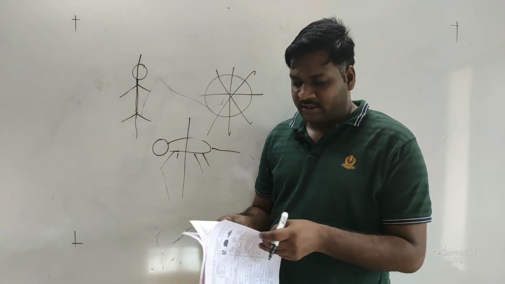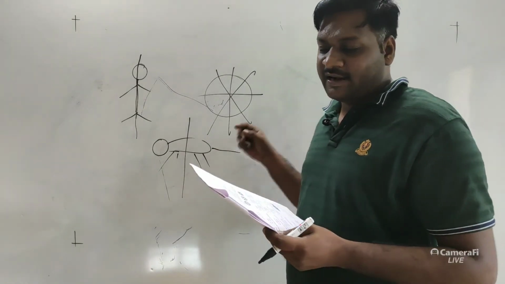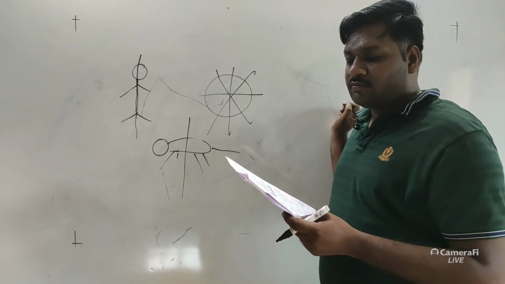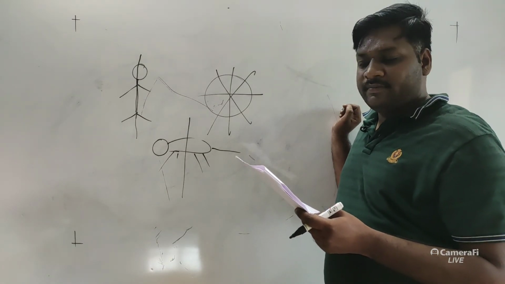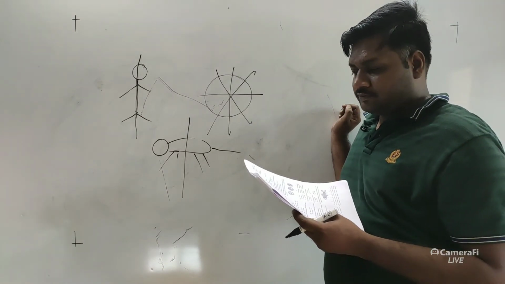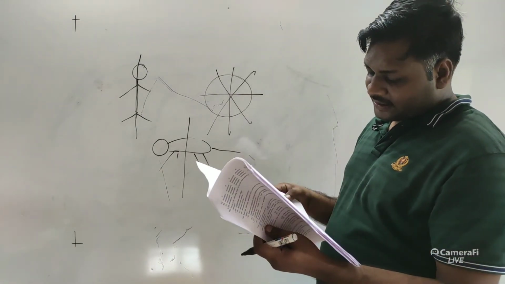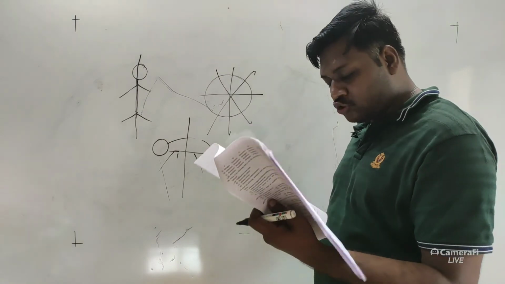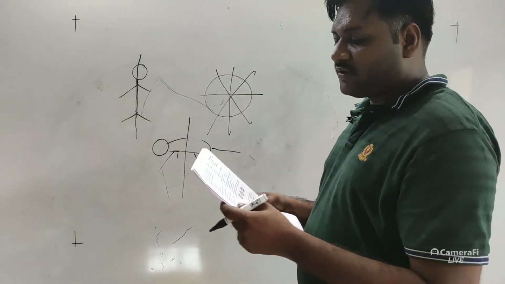You can look in the textbook also, these diagrams are given. So option D will be correct for that. A is the ectoderm, B will be the endoderm, C will be the mesoglea, and D will be the mesoderm. So these diagrams are in reference to diploblastic and triploblastic, meaning the organism possesses two germinal layers and three germinal layers.